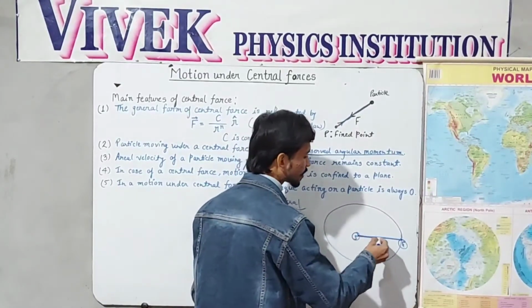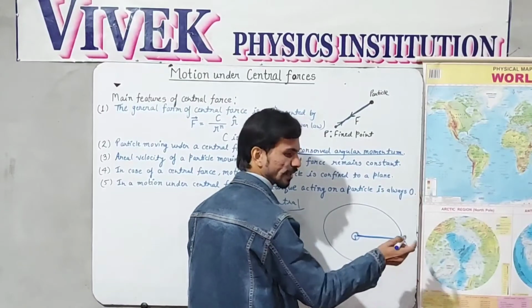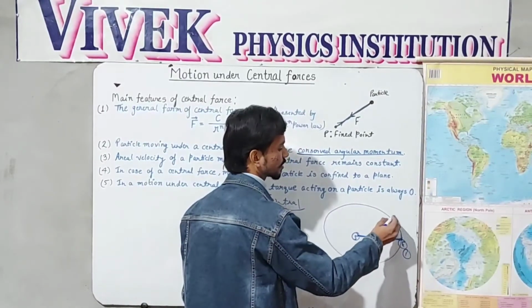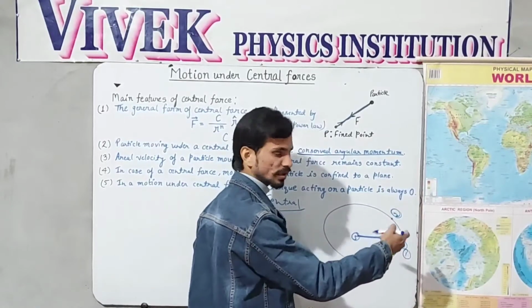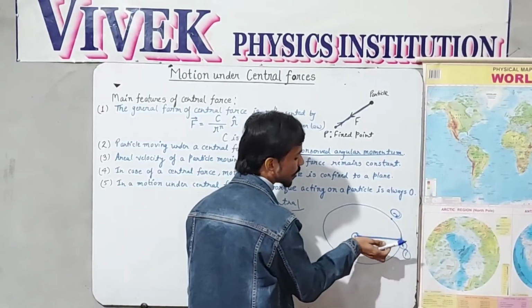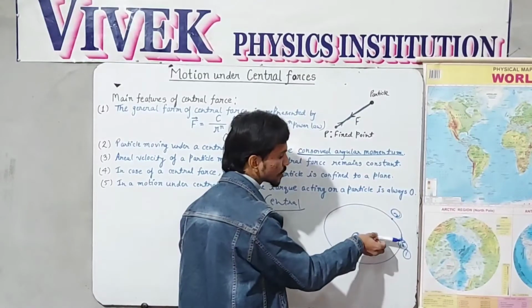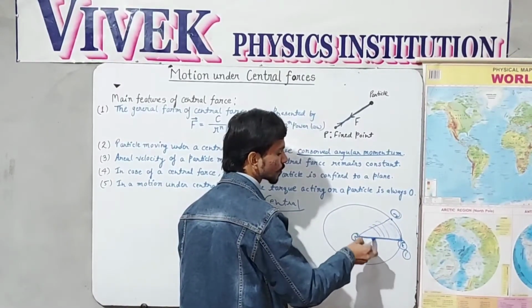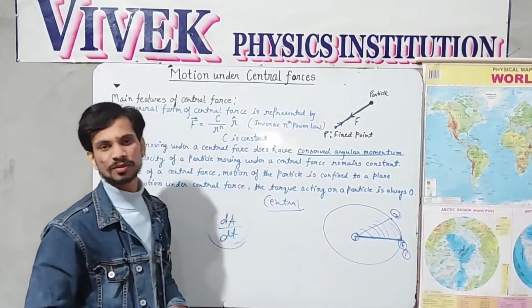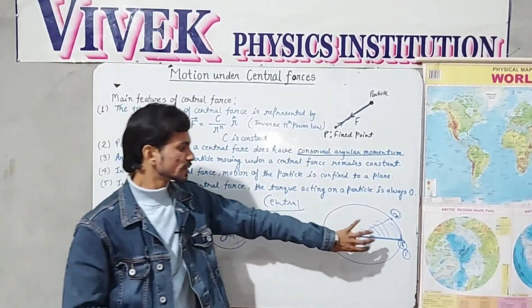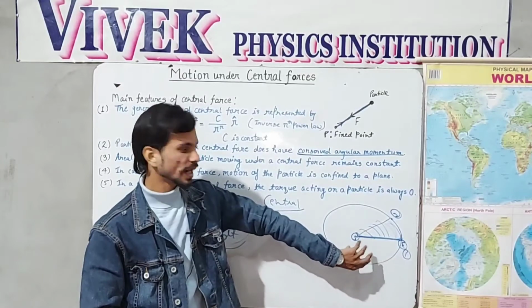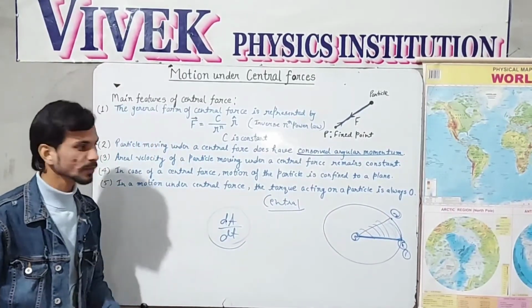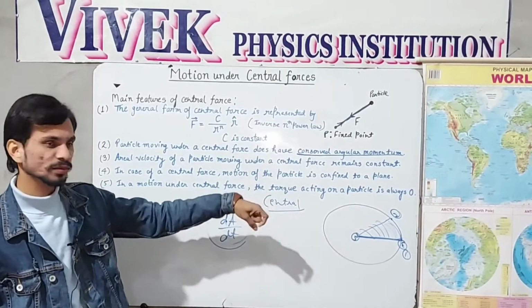Then this position vector, let's say the particle is at one point at an instant, and after some time the particle has gone to this point. Whatever area is swept by this position vector, the velocity of that will always be constant. We will understand this fact sharply in Kepler's second law and we will derive that. Okay, so the second point is very important also.